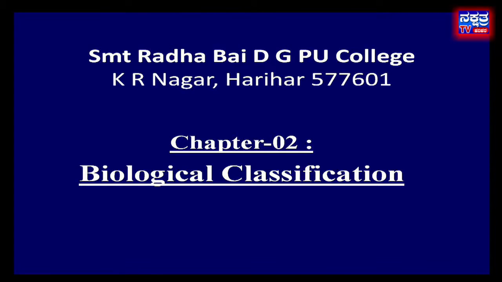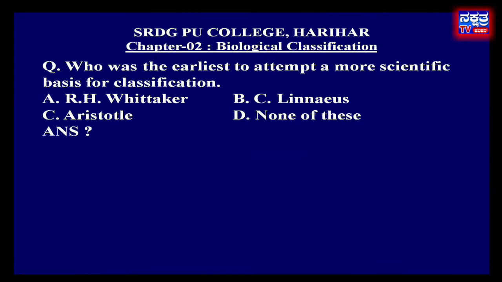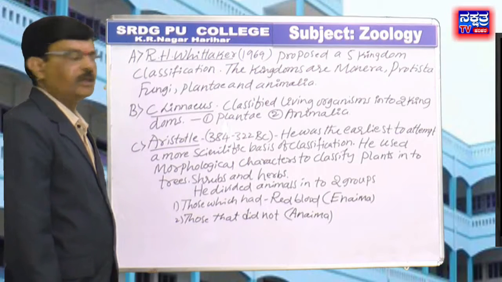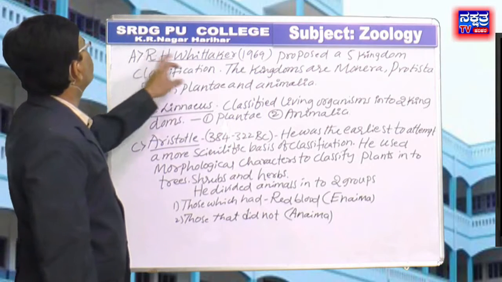Move to question. Who was the earliest to attempt a more scientific basis for classification? The given options are A. R.H. Whittaker, B. Linnaeus, C. Aristotle, D. None of these. The first option, R.H. Whittaker.